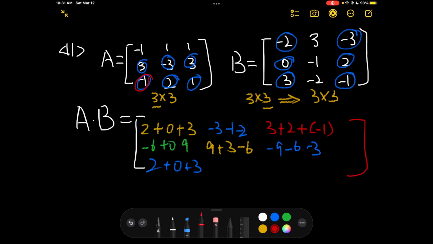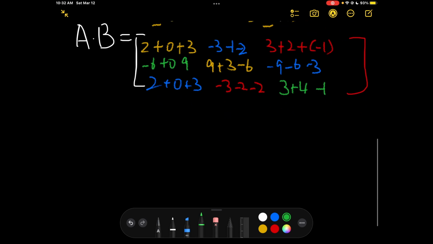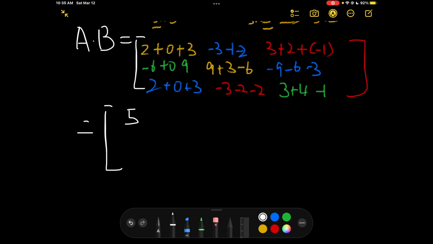And then negative 1, 3, negative 3, 2, negative 1, negative 2, 1, negative 2, negative 2, and negative 1, negative 3, 3, 2, 2, 4, 1, negative 1, negative 1. So we got 5, negative 3, negative 1, negative 2 is negative 6.